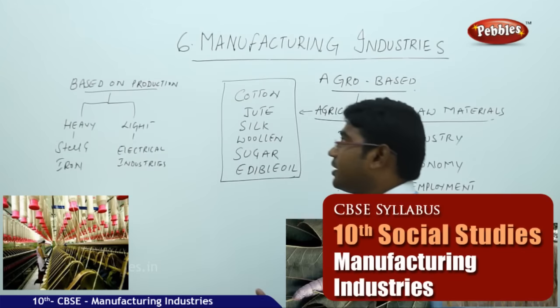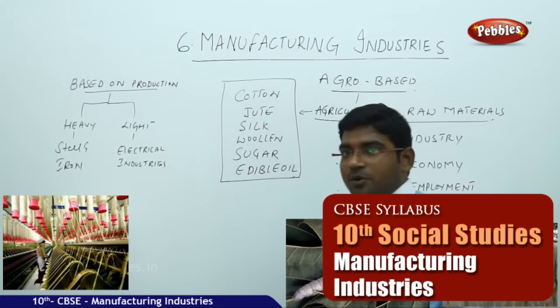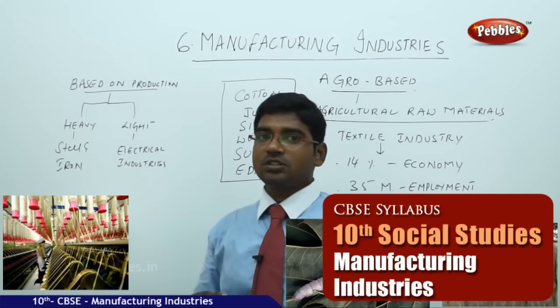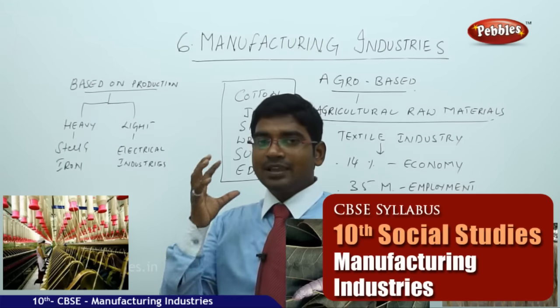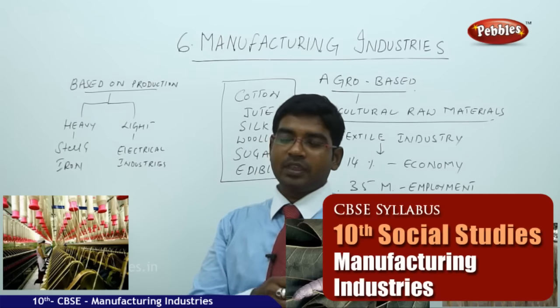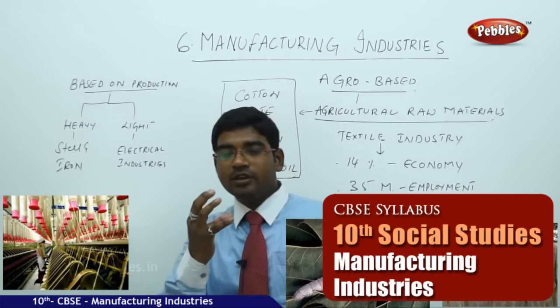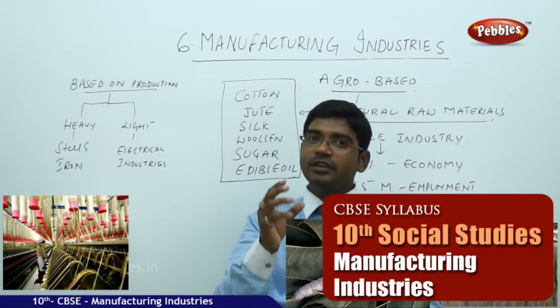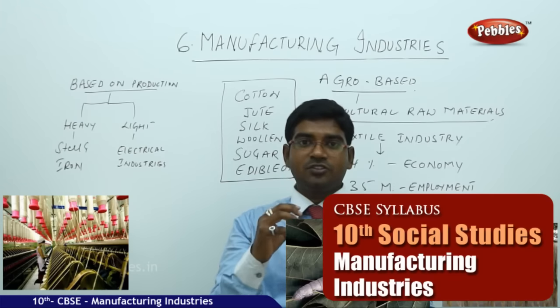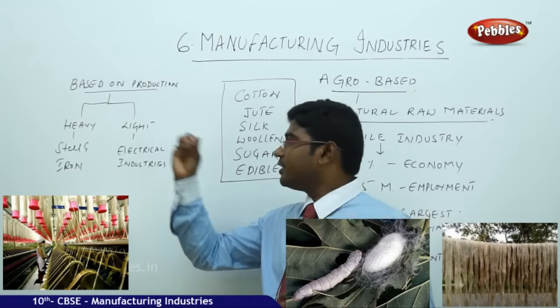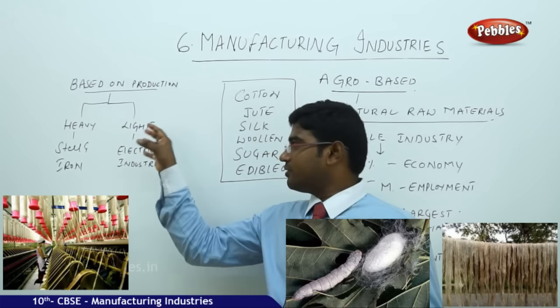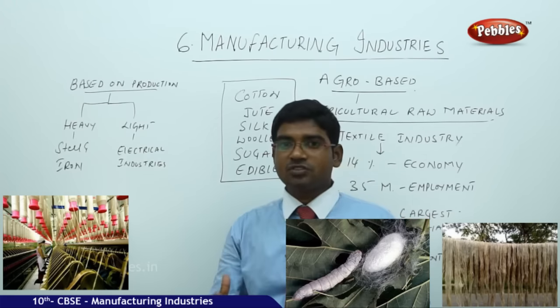Let us try to understand the left out category of production, that is, based on the production, how much production a product comes from the industry. If the product or good coming out from the particular industry is very strong in nature, then it is called heavy industry. For example, the heavy industry example is iron industry.